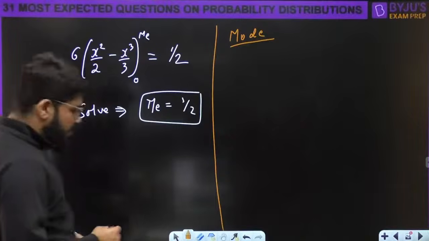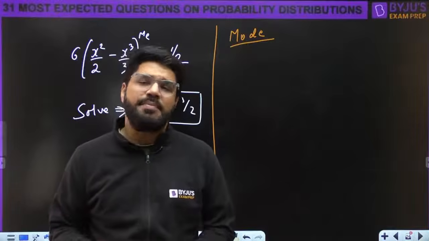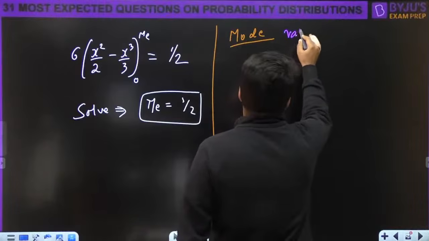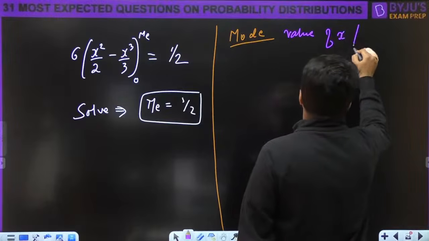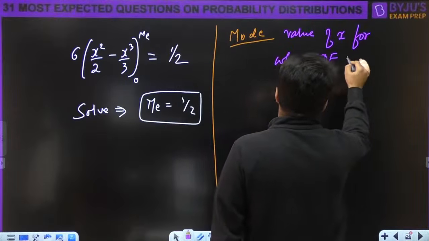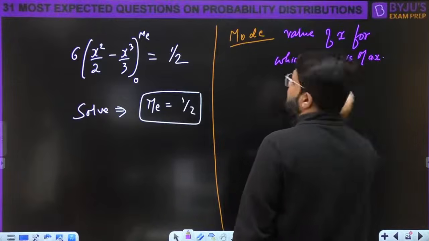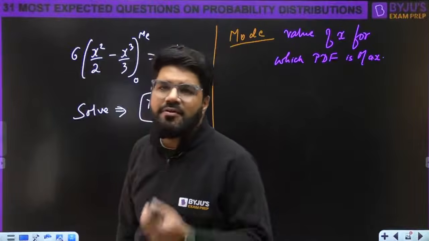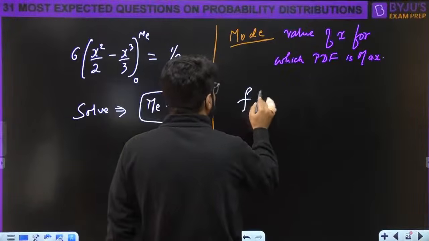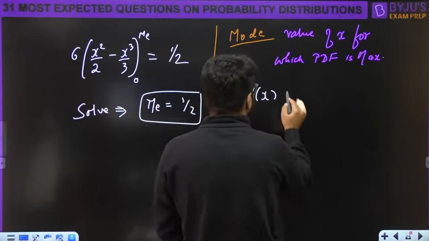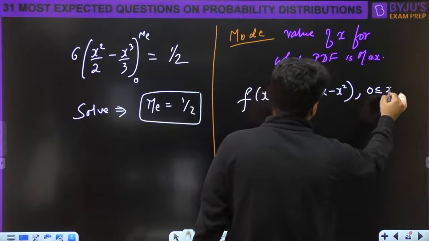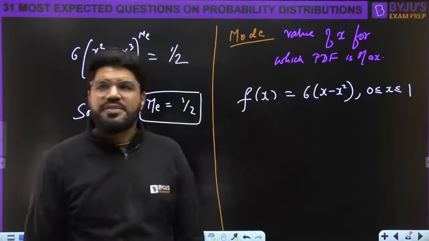Okay, mode. Mode is the value of x for which the PDF is maximum. What is the value of x around which there is the highest probability of finding that random variable? It is always related with the highest probability or highest frequency, right? So fx कितना given है? Fx is given to you as 6x minus x square, x is between 0 to 1. What is the value of x for which the PDF is maximum?